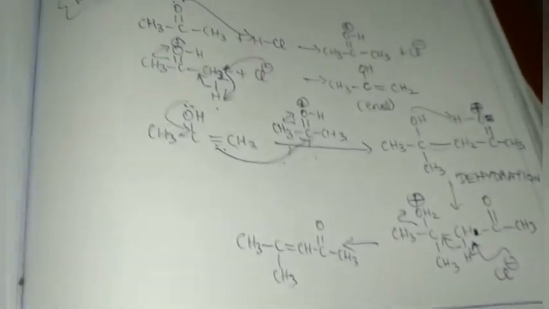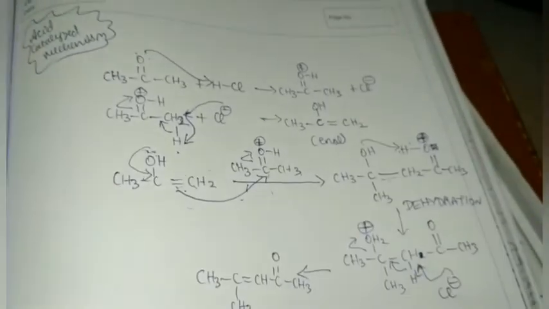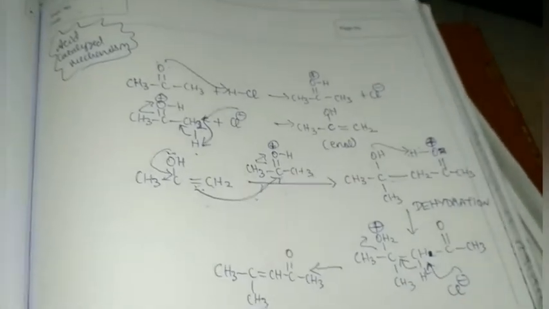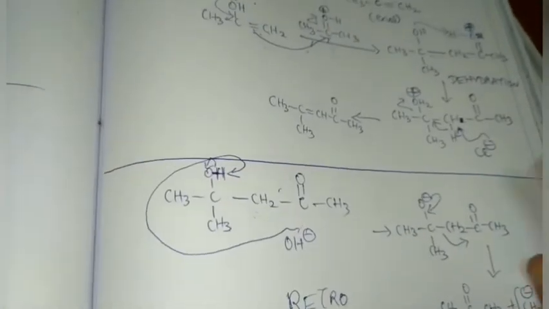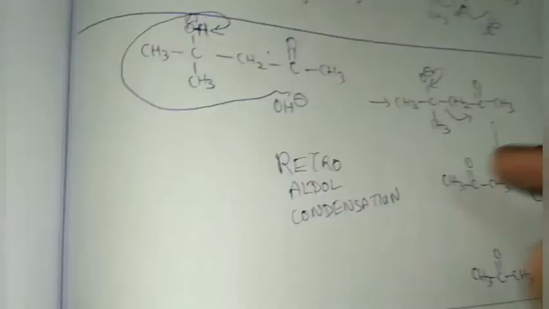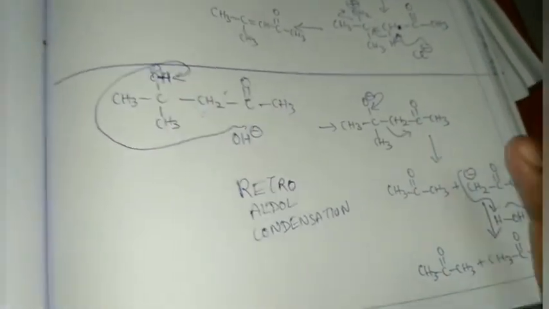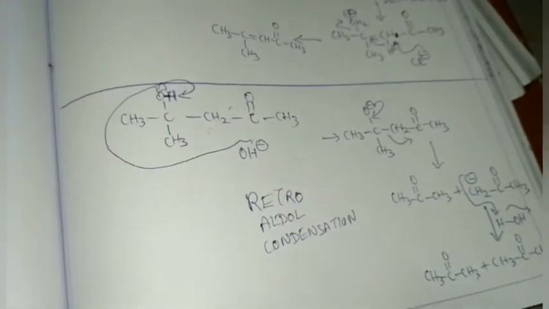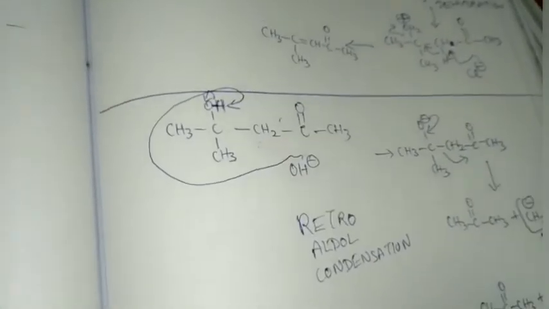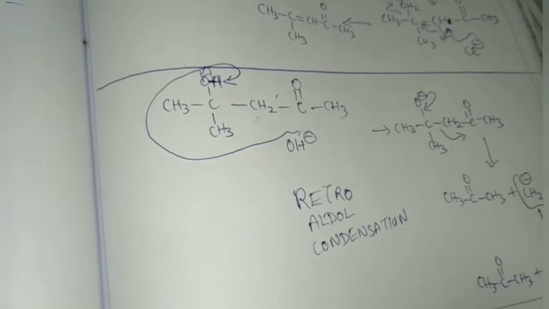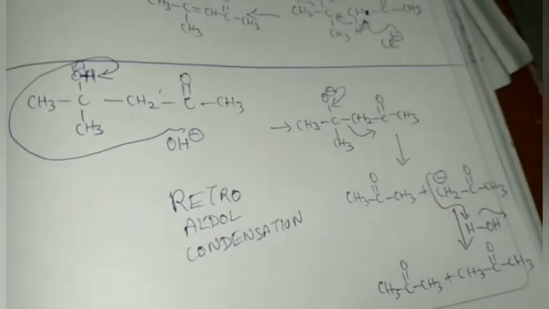Till now we saw what the HVZ reaction is, and we gave the introduction to aldol condensation, and we saw the base catalyst mechanism and its dehydration, the acid catalyst mechanism and its dehydration, and what will happen if dehydration does not take place: retroaldol condensation takes place. So until now we saw this. Please revise, and in the next lecture we'll take up some more condensation processes similar to aldol condensation, and we'll also take up some questions to get clarity.